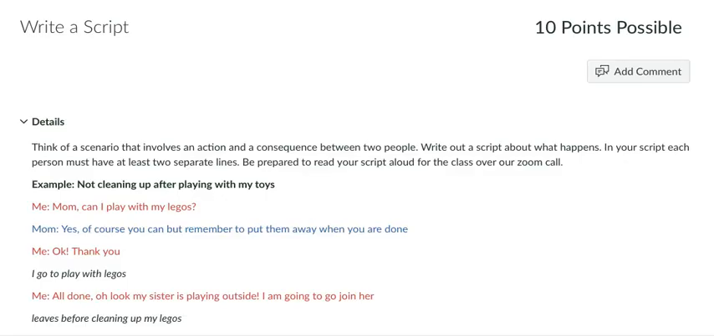This assignment is worth 10 points. What you are going to do is think of a scenario that involves an action and a consequence between two people. You are then going to write out a script about what happens. In your script, each person must have at least 2 separate lines. And then be prepared to read your script aloud for the class over our next Zoom call.